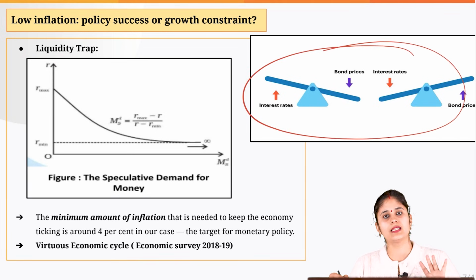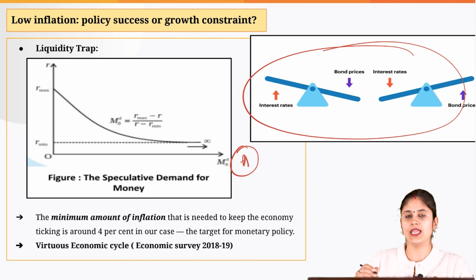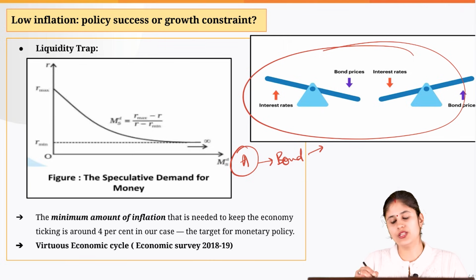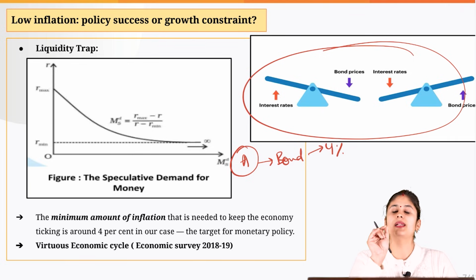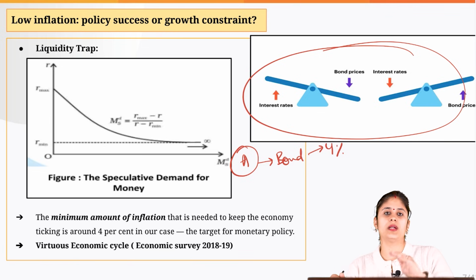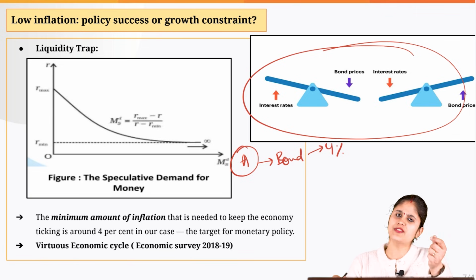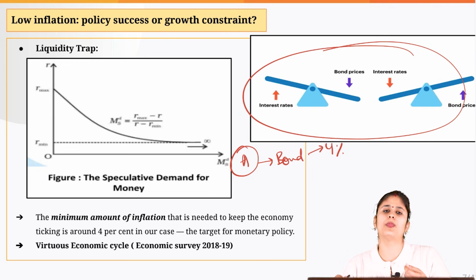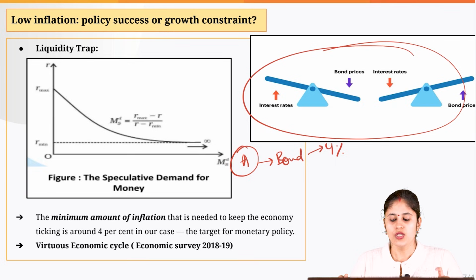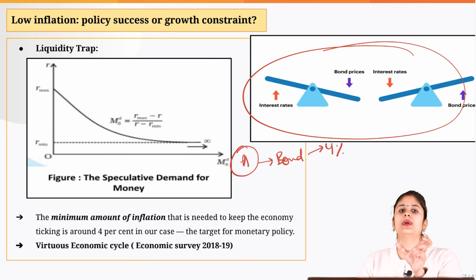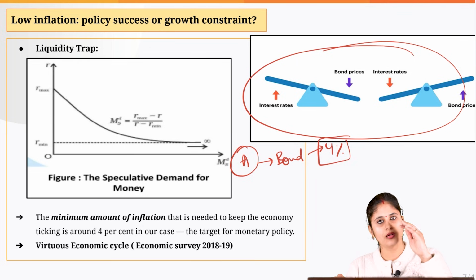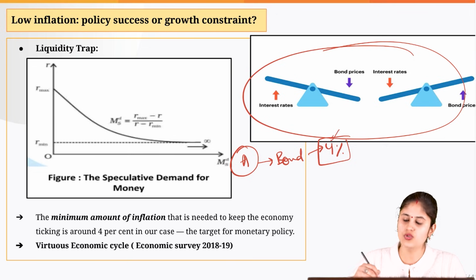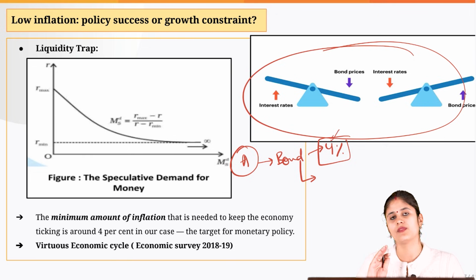In order to understand this, let's take an example. Let's suppose a corporate house A is there. It has issued a bond which provides you a coupon rate of 4%. Remember, when it comes to a bond, for people who are new to this particular session, bond is basically a piece of paper issued by government or by the corporate houses to basically get the money from the market. Okay, and people like you and me, we buy the bonds. So, when it comes to bond, it is a financial instrument which would be giving you returns. So, here the interest rate which the government or the corporate house would be giving you is called the coupon rate, and it remains fixed irrespective of the market price of the bond.